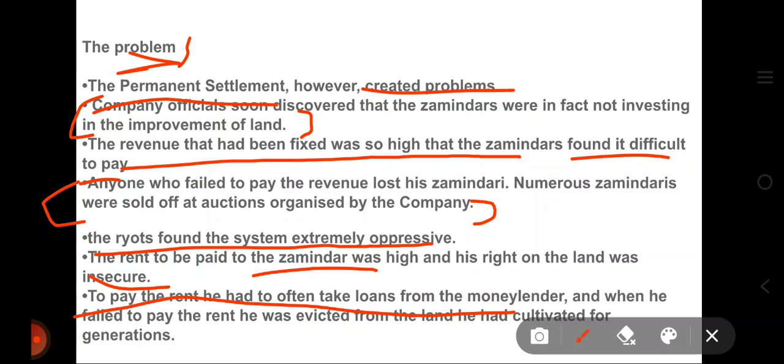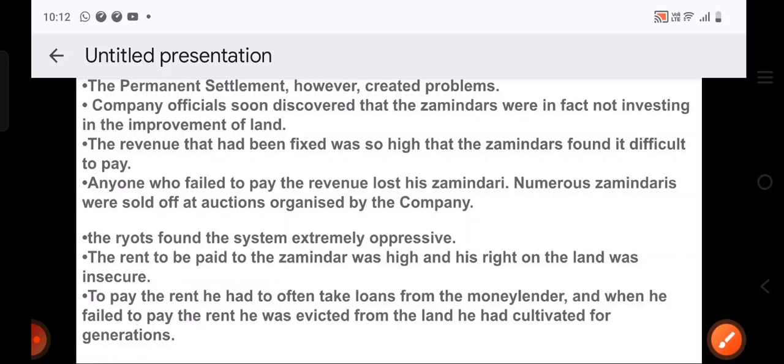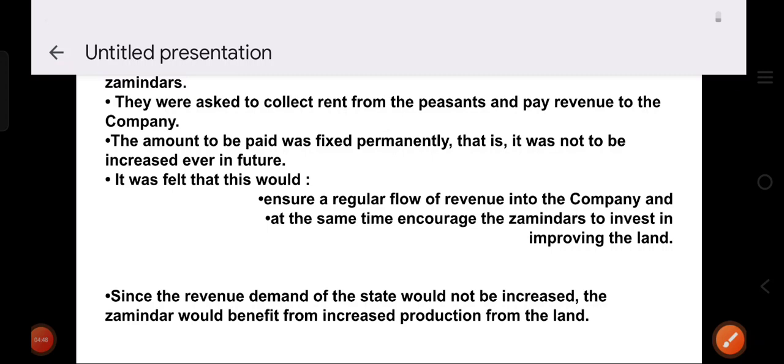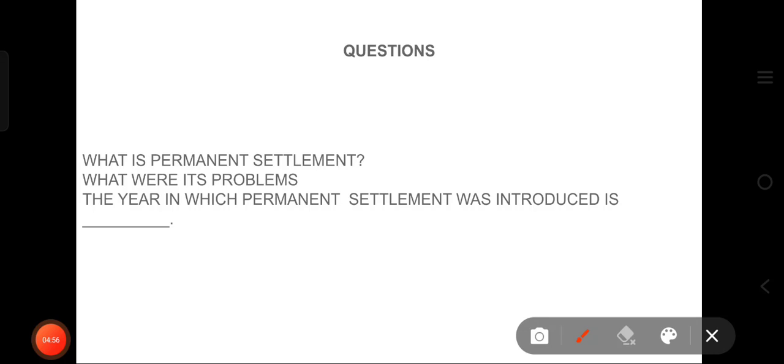Those are the problems. Next are some questions. What is permanent settlement? That is the second slide. Then we have, what were its problems? That is the third slide. And the year in which permanent settlement was introduced, that is 1793.